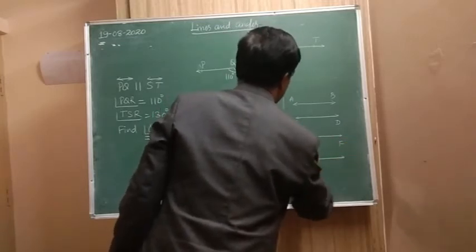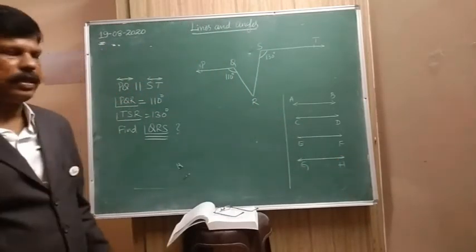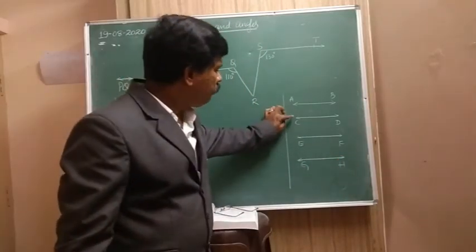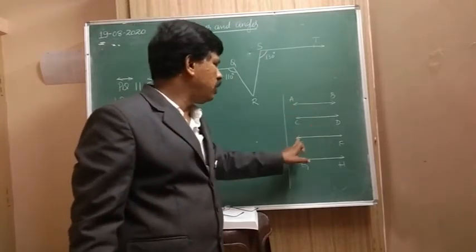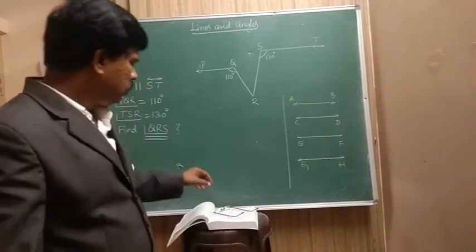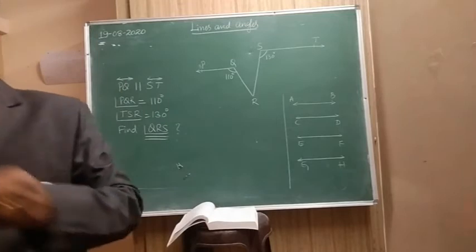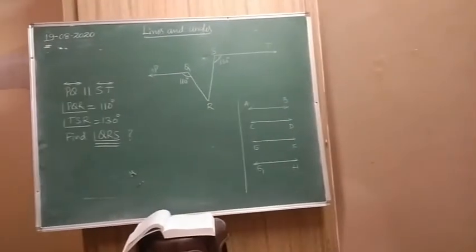EF is parallel to GH. Like this, so many parallel lines are there. Now, if CD is parallel to EF, then AB is parallel to EF. That means if a line is parallel to the same two lines, then the two lines are parallel to each other. Okay.